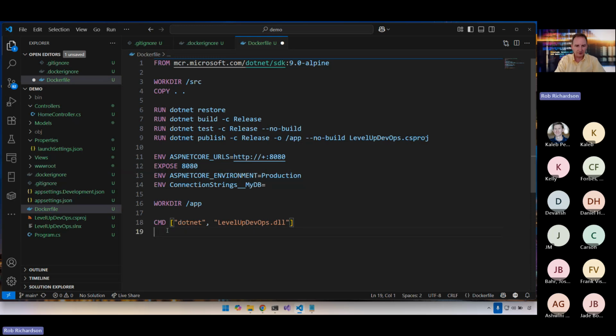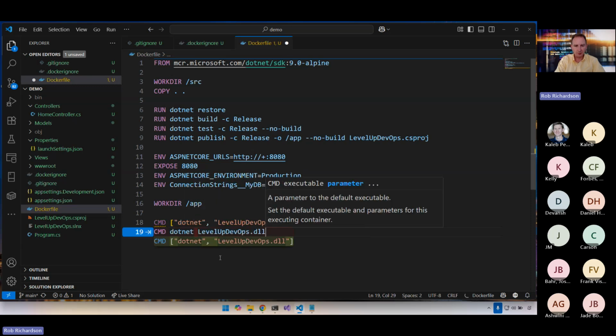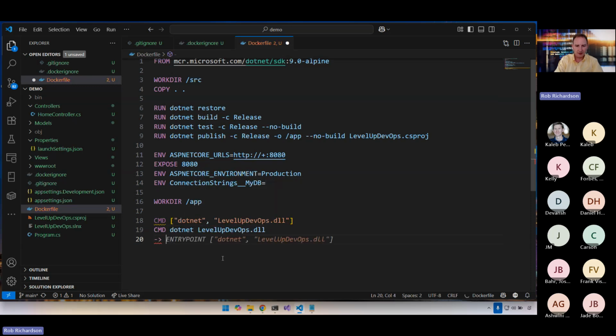Now I could do the other syntax where I said CMD dotnet levelupdevops, but what that would turn into is sh -c dotnet levelupdevops. And so now I have that nested shell in here. If I use the parameter array, then by the way, it's better at figuring out where the spaces are, the difference in parameters, and it also avoids that nested shell. So that's why I'll do the CMD there.